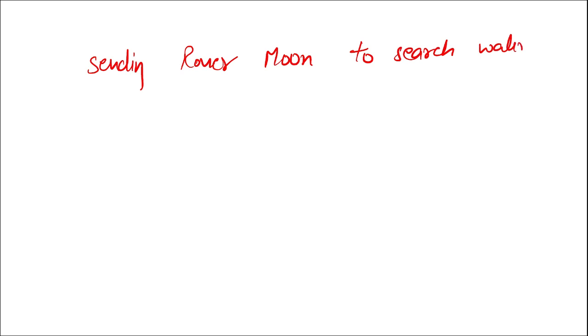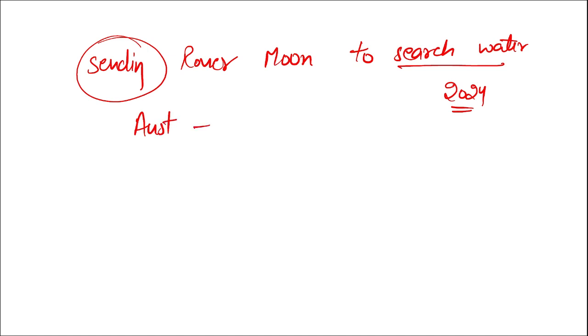Alright. Then two countries have recently set up a project in which they will be sending a rover to the surface of the moon to search for water. What are these two countries that are together planning to send a rover to the moon in search of water by the year 2024? They are Australia and Canada. These two countries are planning to launch this.